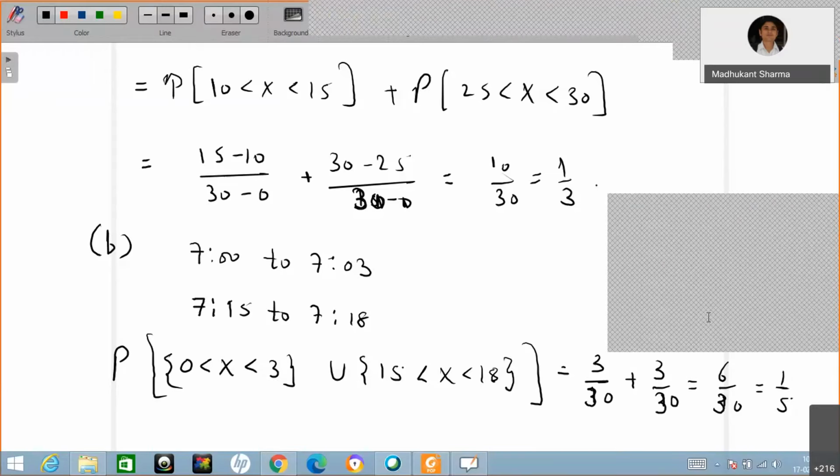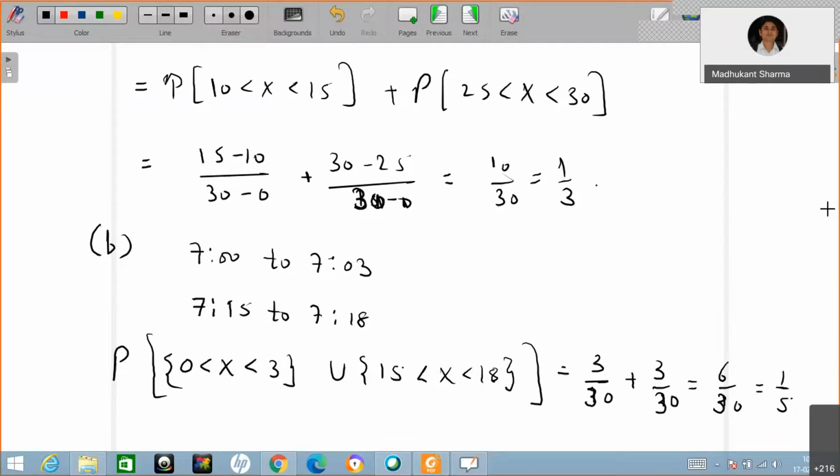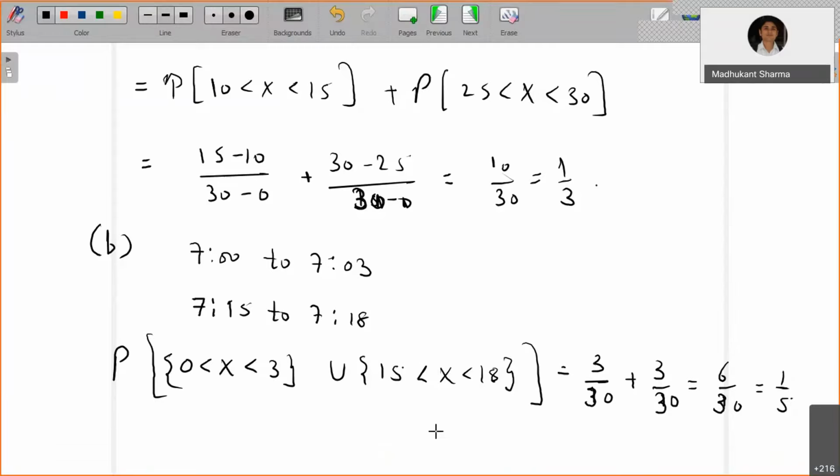There is no case for waiting 0 minutes at 7 a.m.